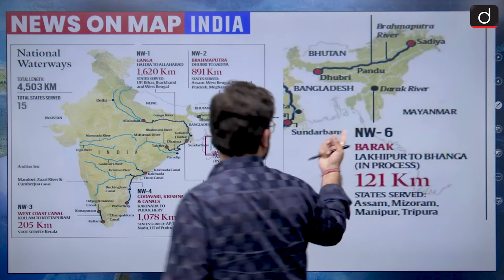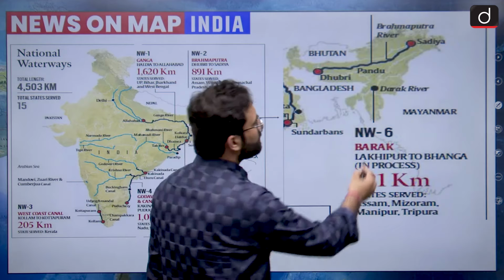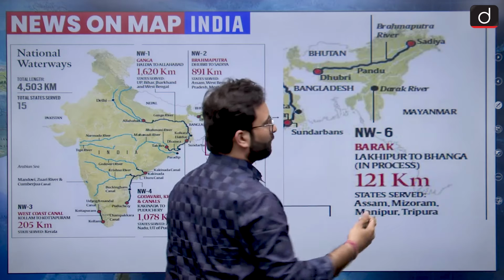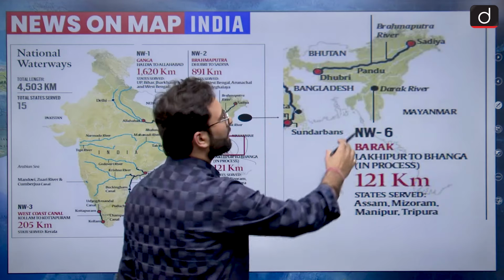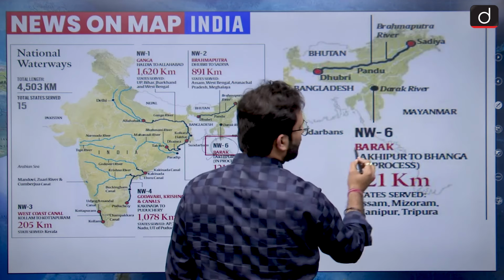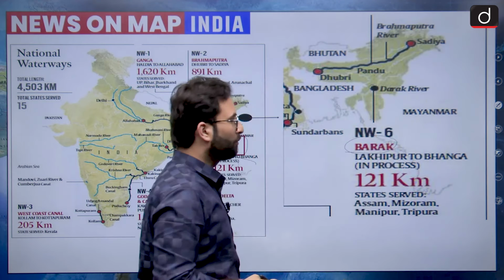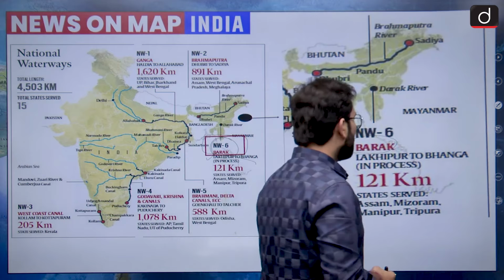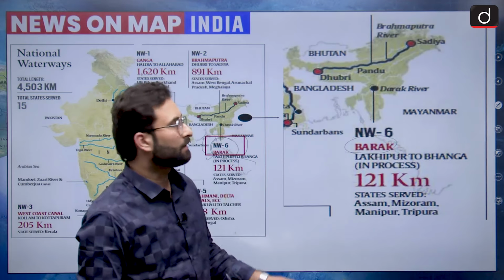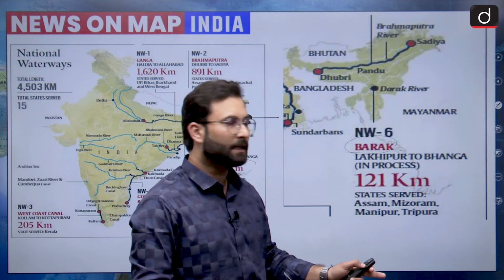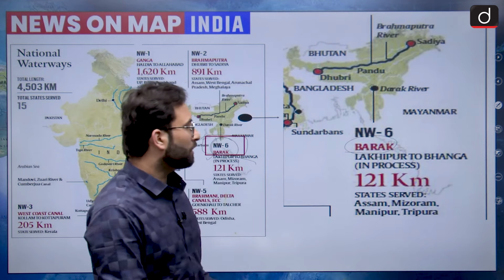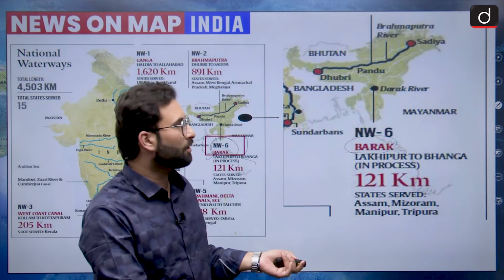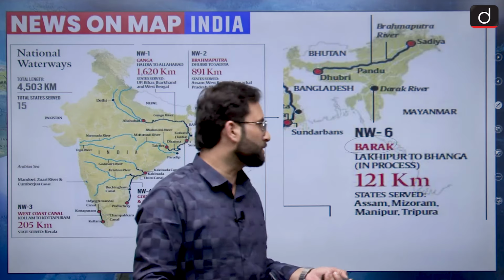It is a smaller patch, on the Barak river from Lakhipur to Bhanga. The states involved are Assam, Mizoram, Manipur and Tripura, because they are on the river basin of the Barak river.